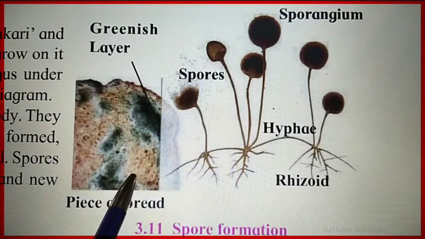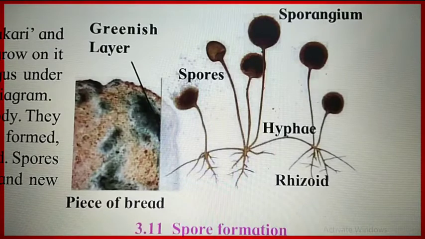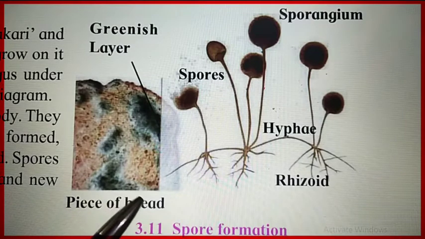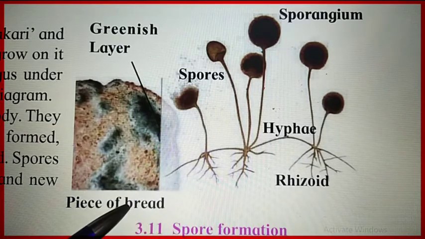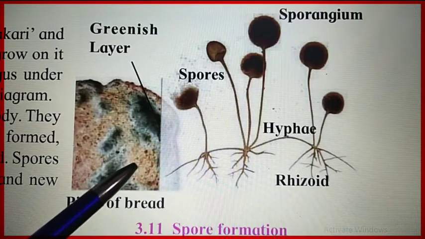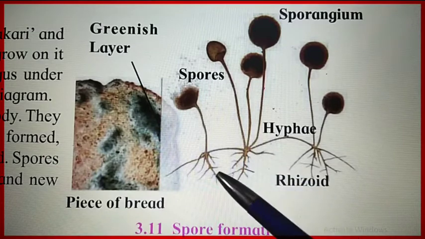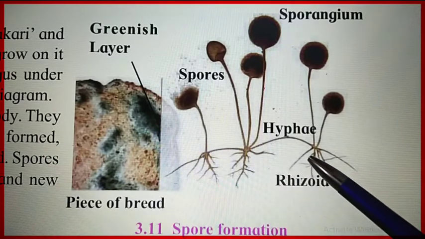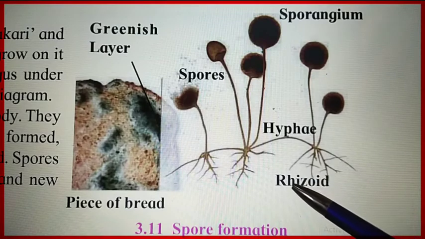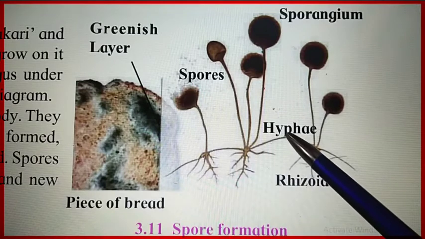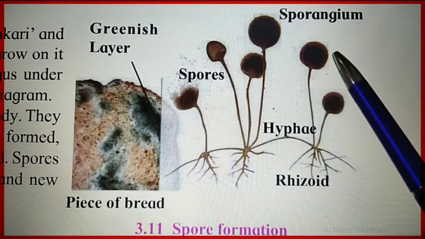These fungi appear thread-like and white in color, but after 1 to 2 days it becomes greenish and then brown in color. So what happens when this change takes place in fungus or in molds? This is the structure of the molds. The root-like structure of the molds is called rhizoid, the branch-like structure is called hyphae, and these are the sporangium.